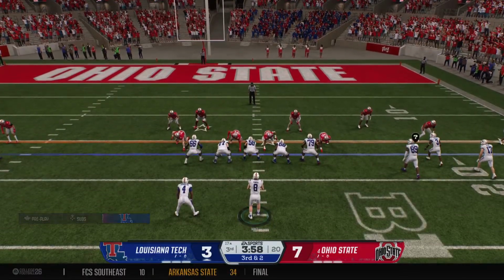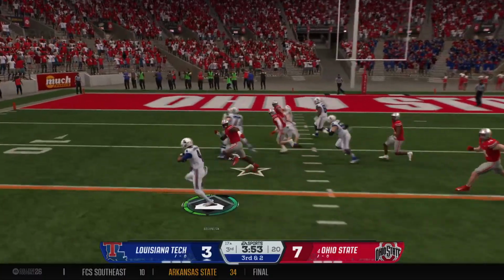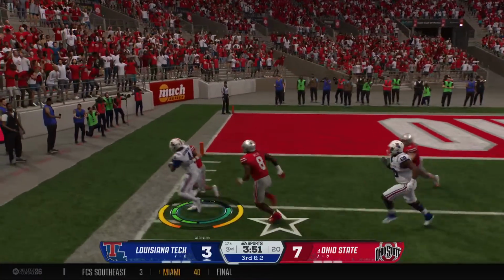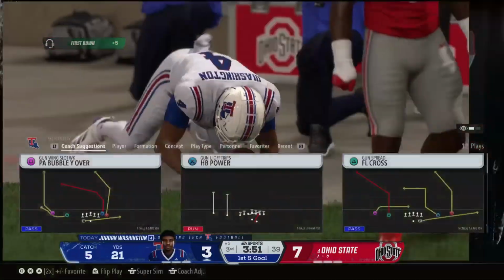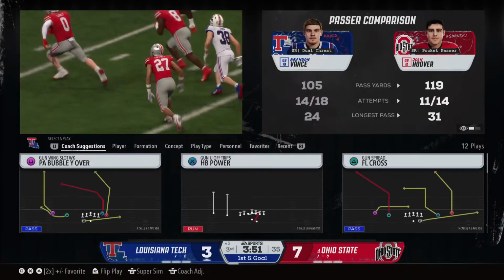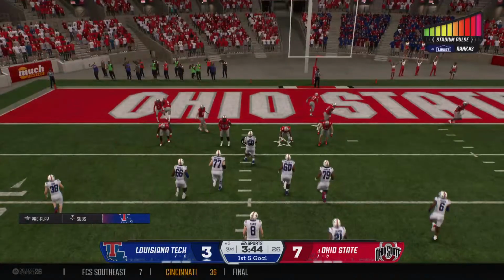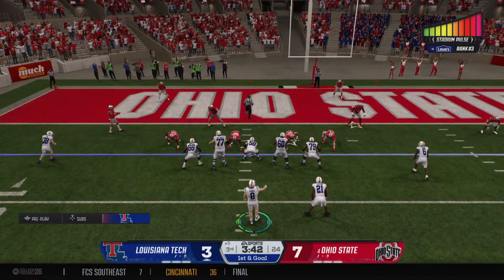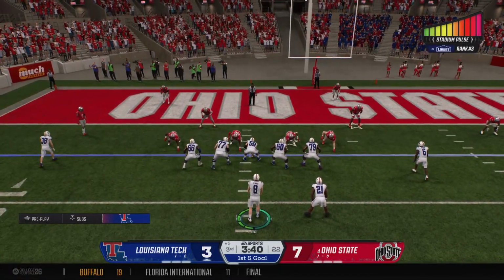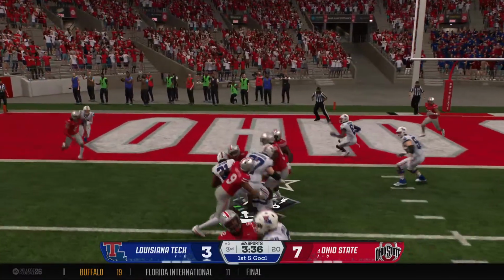12 alive. Looking for a man. It's Vance. Got it set up on the outside. He's forced out of bounds inside the 5 and the 4, and they save the touchdown, at least for now. And I like it. Third down and short, and this offense stays aggressive, and now they're set up. Forget the field goal. We're not looking for 3 now. Now set up in a first and goal, trying to get a touchdown.